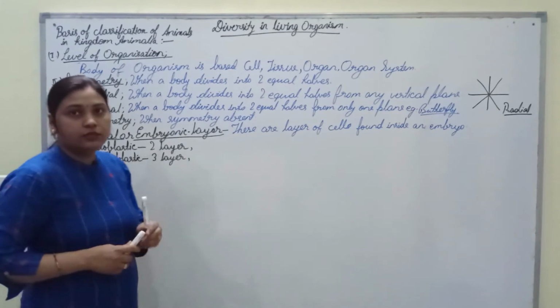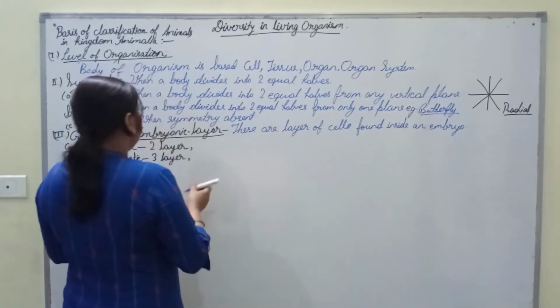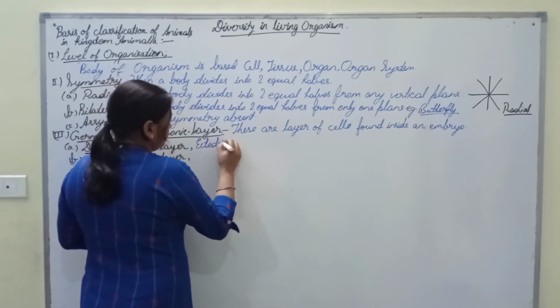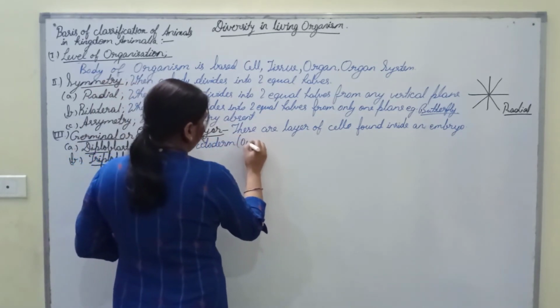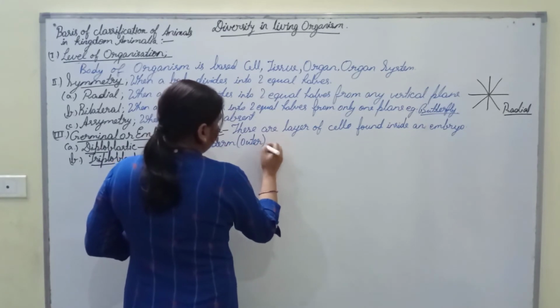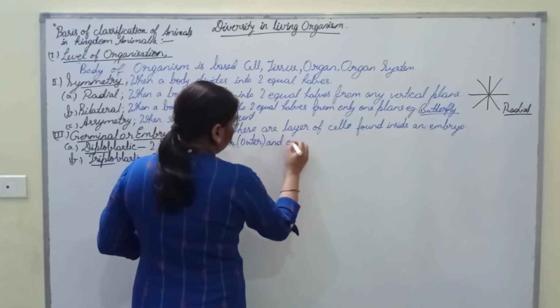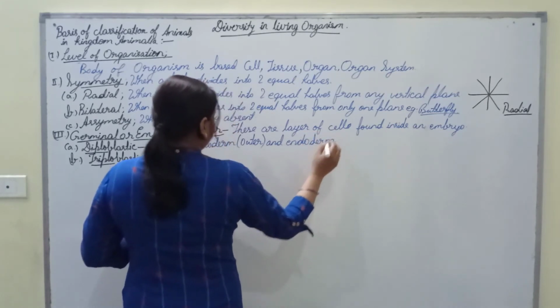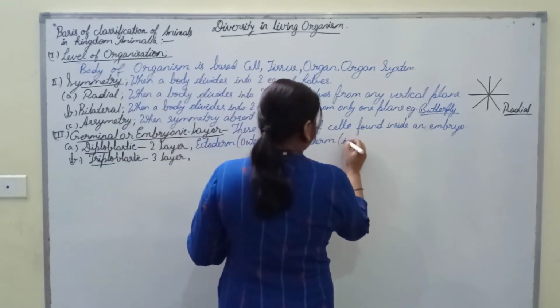So diploblastic contains two layers, that is ectoderm, the outer layer, and endoderm, the inner layer.